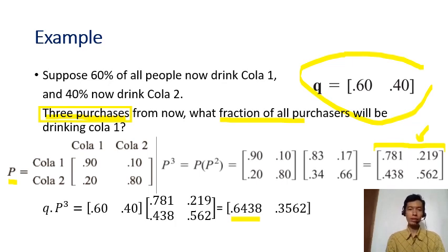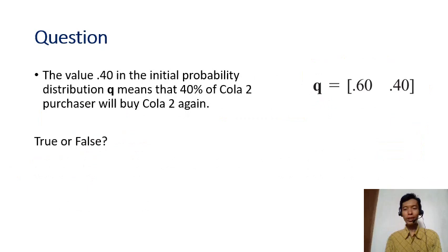So here's a question to check your understanding. As usual, I will give you the answer after the pause of the video. Here's the question. The value 0.40 in the initial probability distribution Q means that 40% of Cola 2 purchasers will buy Cola 2 again. Is this statement true or false?